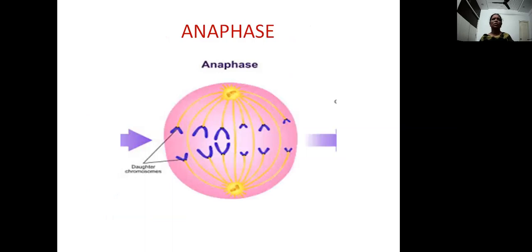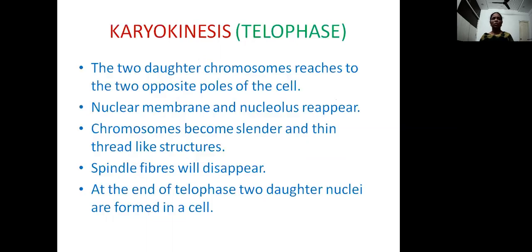This is anaphase. In this anaphase, the chromosomes, metacentric, submetacentric, telocentric, acrocentric chromosomes, appear in the form of V, J, L, and I shapes. They start moving towards two opposite poles.